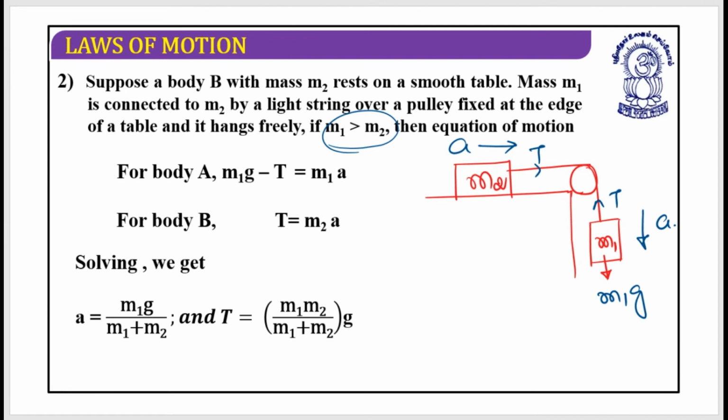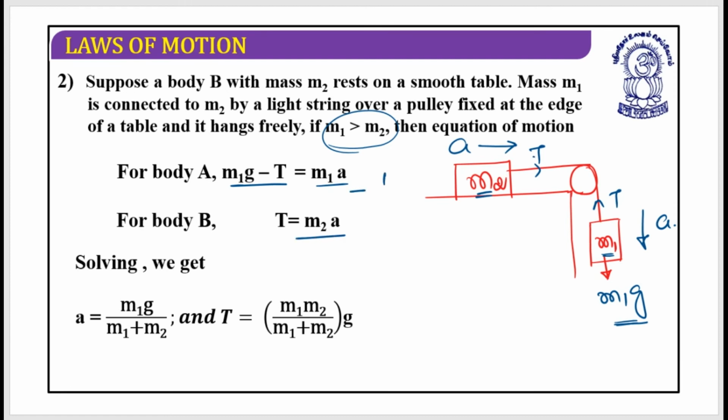Now let's write down the relations according to the second law. Sigma F is equal to mass into acceleration. For body m1, it is moving in the downward direction, so m1g must be dominating. That could be written as m1g minus T equals m1 into a. And for body m2, this can be written as T equals m2 into a.